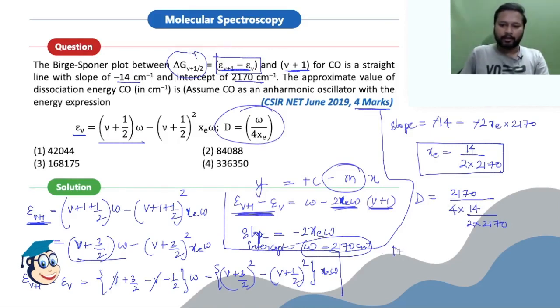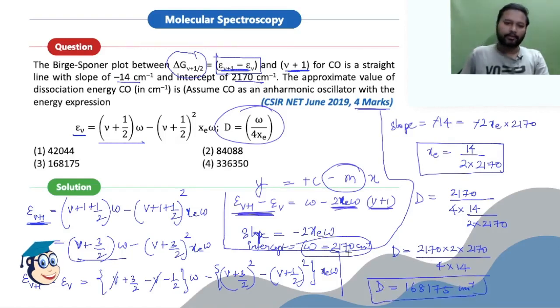Or you can write that dissociation energy is equal to 2170 into 2 into 2170 divided by 4 into 14. When you solve this mathematically, your D is going to come out around 168,175 centimeter inverse. So this is the final answer for this particular question, and option number 3 is the correct option.